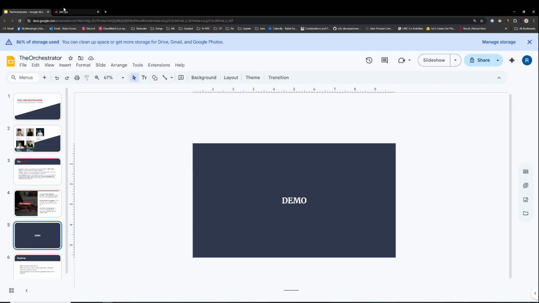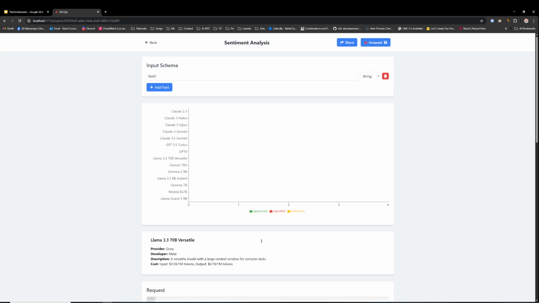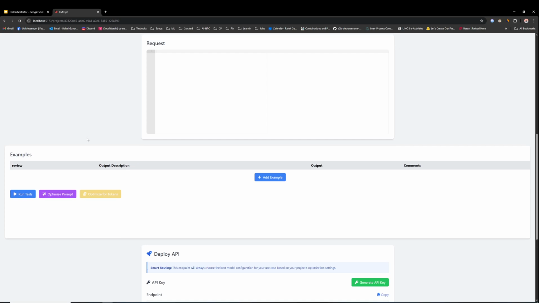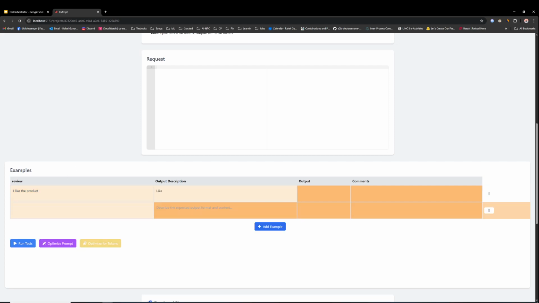So how it all works is through our SaaS solution here. I'm just going to create a new project and I'm going to name this sentiment analysis, and we're just going to be doing a small little example. So let's say I want to use a language model to classify reviews. So I'll set review as an input, and I'm going to add a couple of examples. One review is going to be, I like the product. And what we want our language model to classify it as is like. And then maybe somebody else says, I'm not sure about the product. And then we'll classify this as dislike just for this use case.